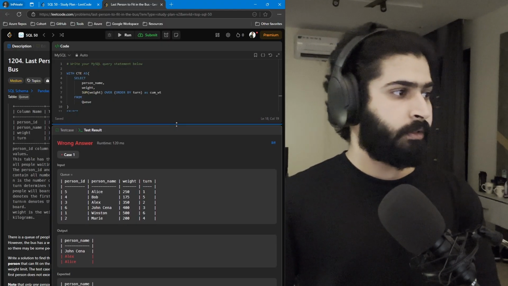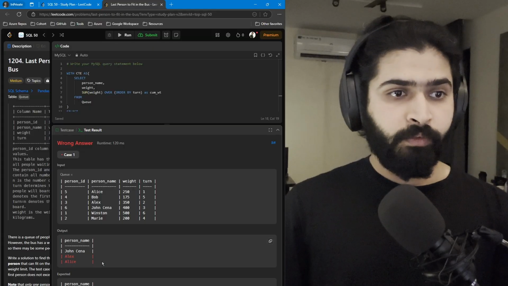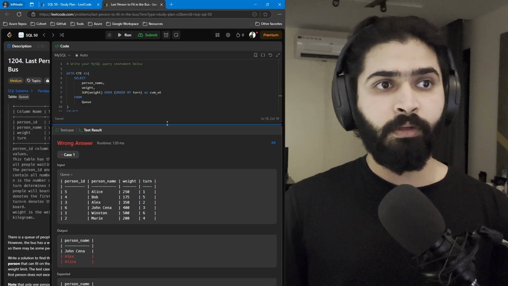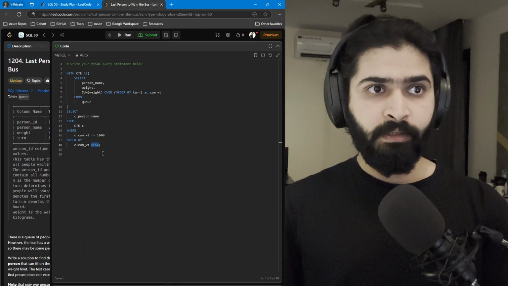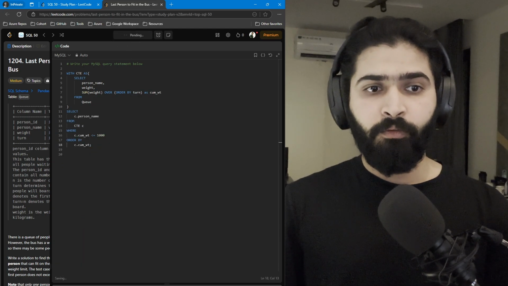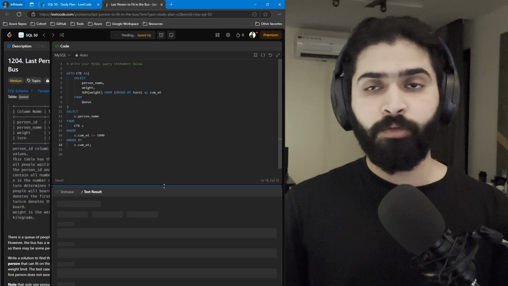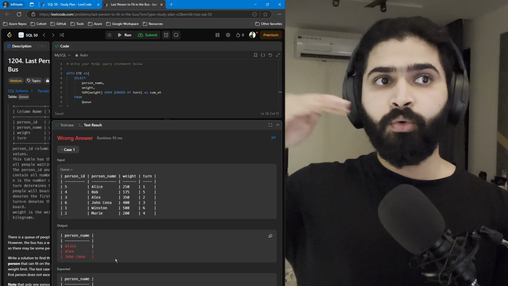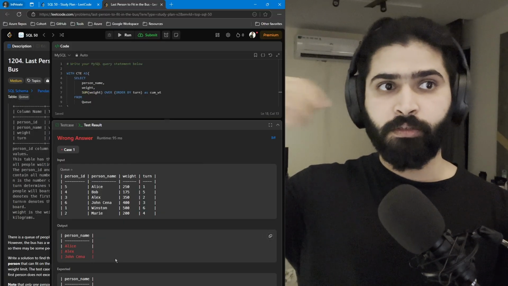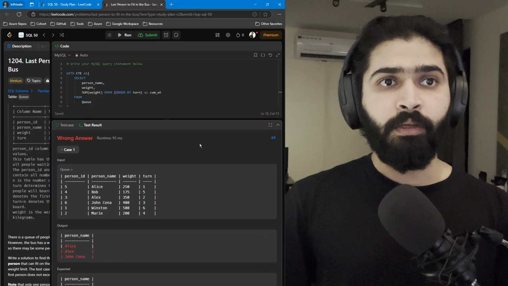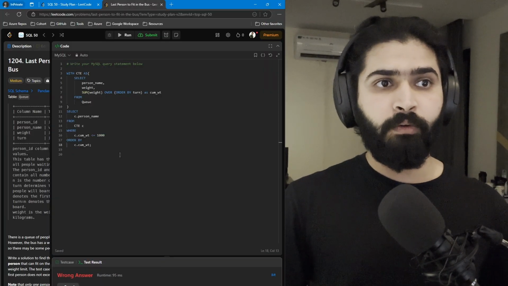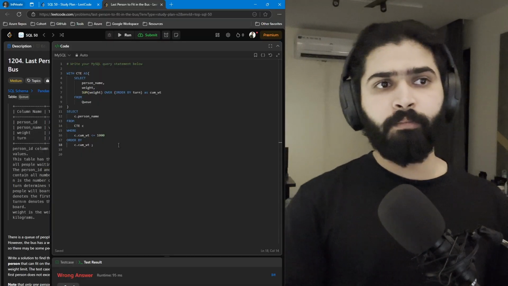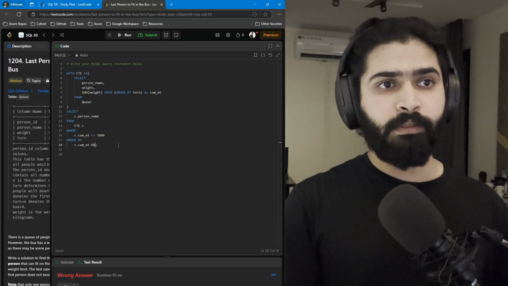As you can see, you can see the output screen here. So we are getting John, Alex, Alice, and the output is John. And why we need this descending, let me show you that as well. If we do not use descending, it will not maintain the order, so we'll get ascending order. But we want the last person who just fitted into the bus, who just boarded the bus. The last person would be John, so we can just sort in descending order based on the cumulative weight.